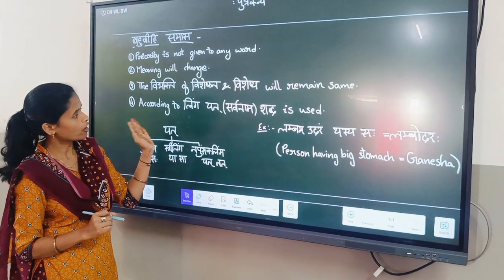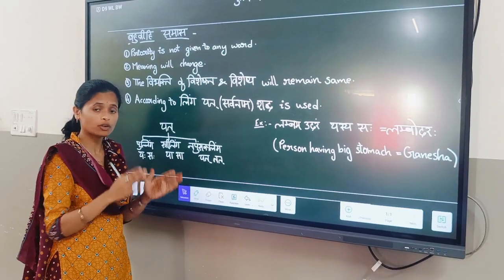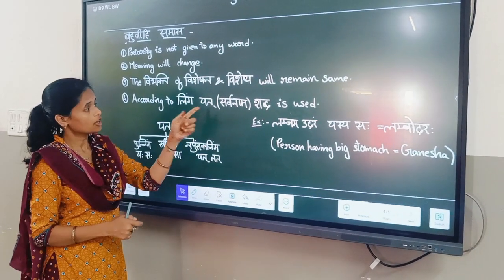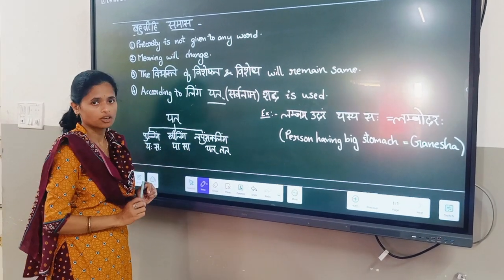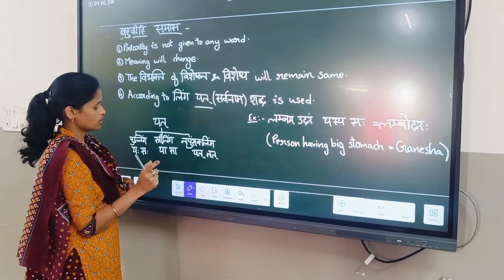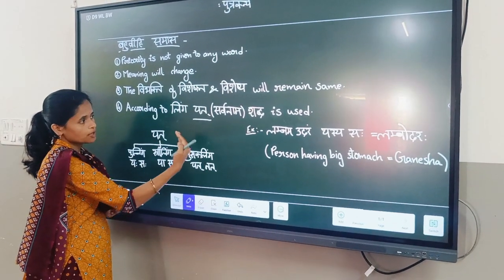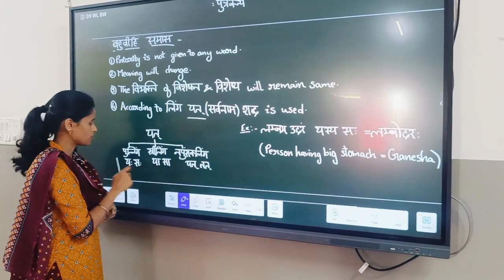Next, according to the linga only, you have to identify which linga it is. Then you have to put this yat sarvanam sabda, which we are learning also. As per that linga, we have to put yat sarvanam sabda.